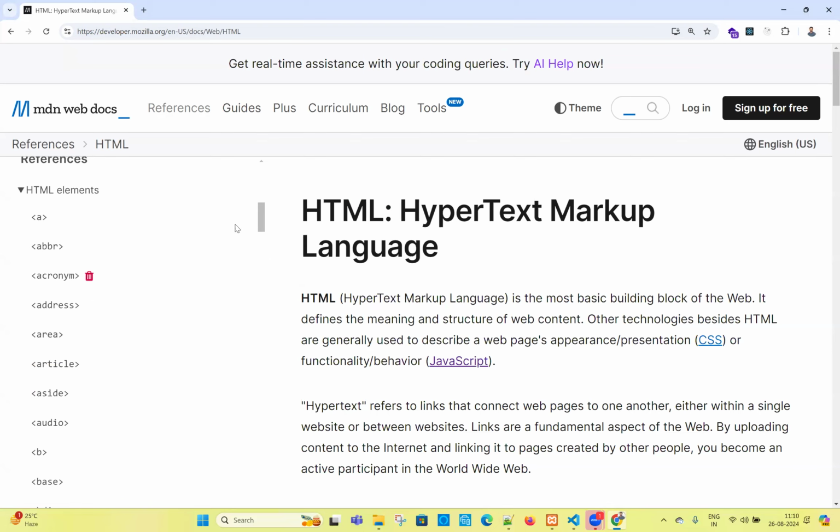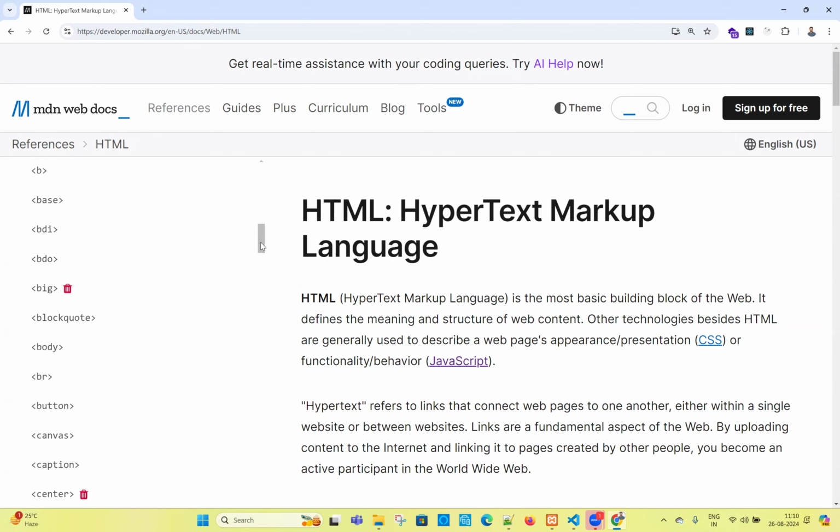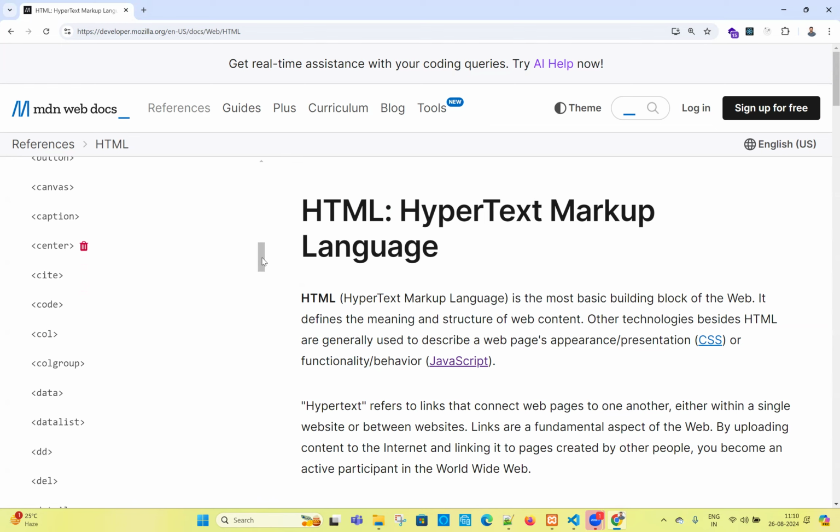Deprecated in the sense, even if you write it in the editor, some browsers may display the output, some browsers may not display the output. So what does web mean? Whatever browser you are using, it has to display uniform output. But some browsers will display it, some browsers may not. Right. So now if we go to see, big is deprecated, center is deprecated, and dir is deprecated.